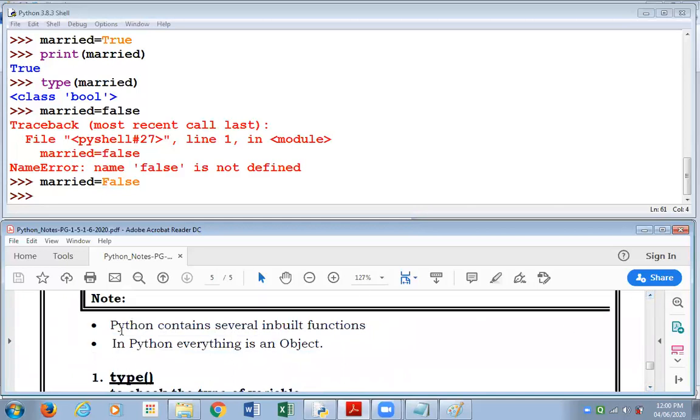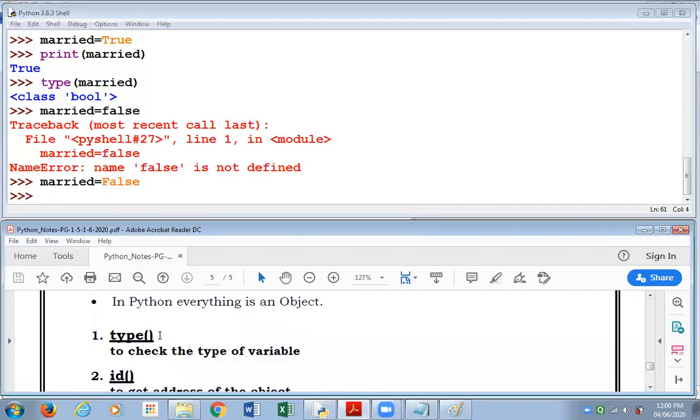There are some important points which you have to remember. This particular point: Python contains several inbuilt functions. I remind you, somewhere in the beginning of the session today, we discussed the print function and the type function. And I reminded you that after the name of the function, you'll always see a pair of round brackets.